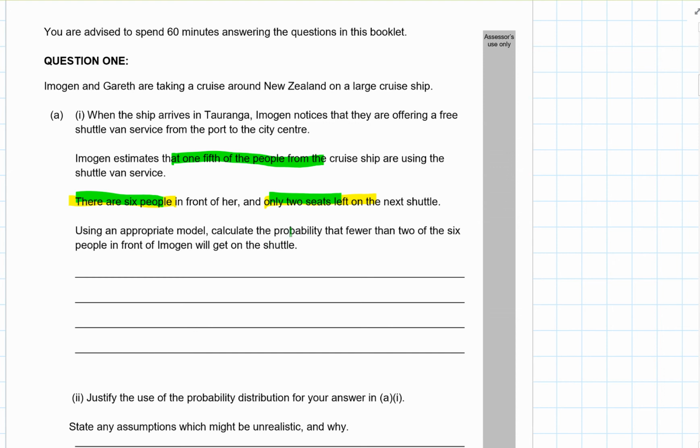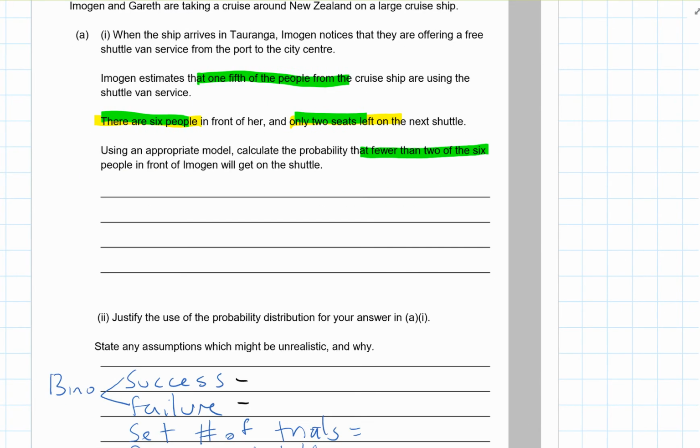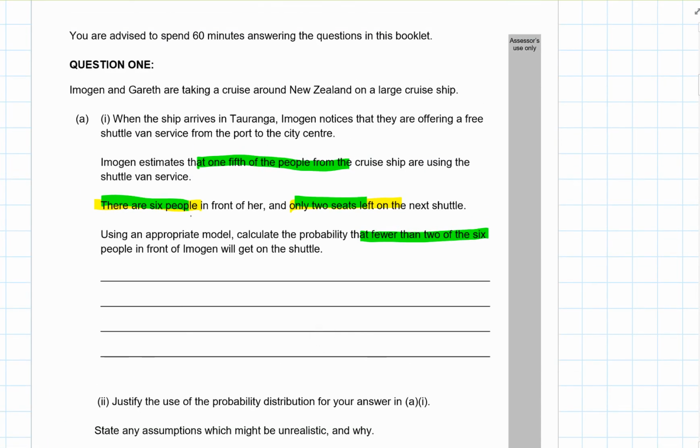We want to calculate the probability that fewer than 2 of the 6 people take it. Okay, so I've definitely got a set number of trials. I know that my n is equal to 6, and the probability of someone taking it is 1/5. So out of 0, 1, 2, 3, 4, 5, 6, we want the probability that it's fewer than 2. So that's 0 and 1. I'm going to use the probability that x is less than or equal to 1, because that's what my calculator does. And when I pump that into my calculator,